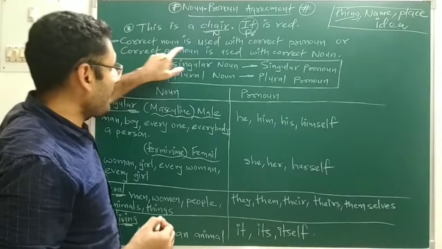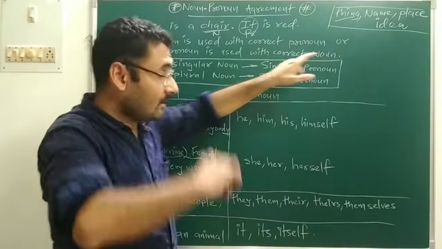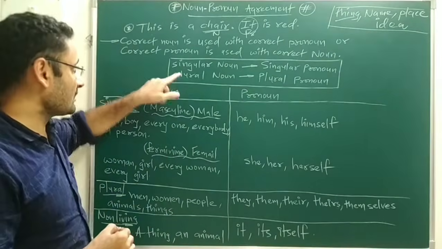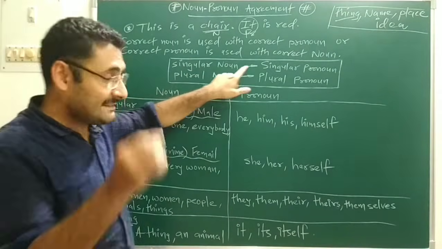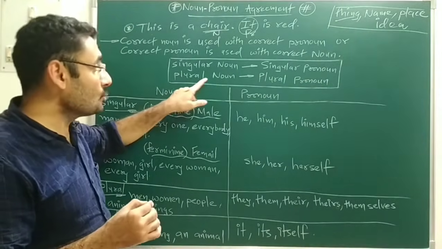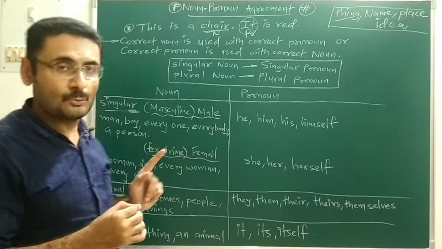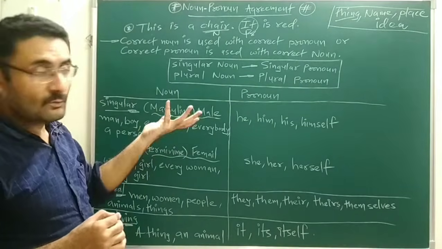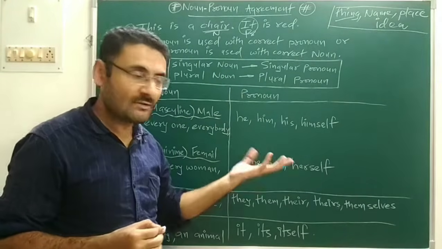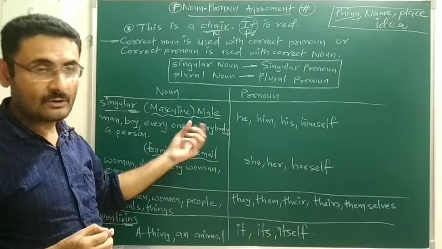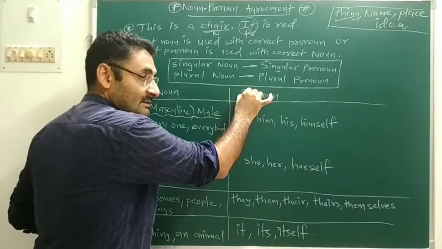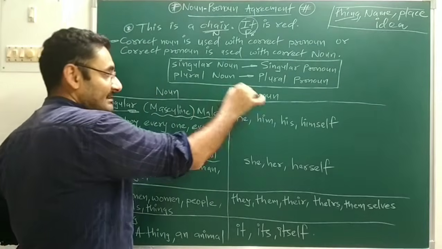The correct noun is used with the correct pronoun, or the correct pronoun is used with the correct noun. That means if the noun is singular in the sentence, a singular pronoun is used, and if the noun is plural, then the pronoun must be plural. Now, what are singular nouns, plural nouns, singular pronouns, and plural pronouns? For that purpose I have given certain examples. Over here is your noun, and pronoun means which describes the noun.